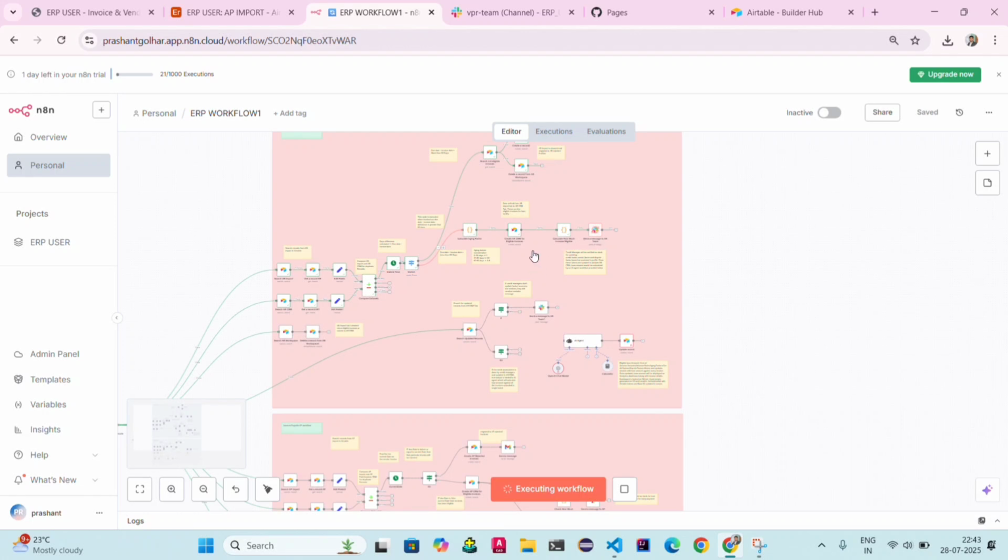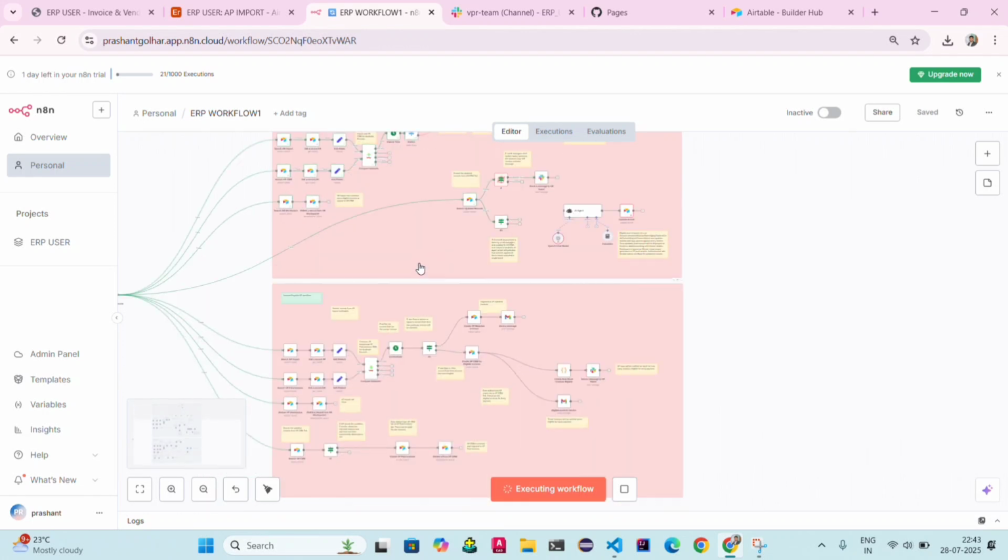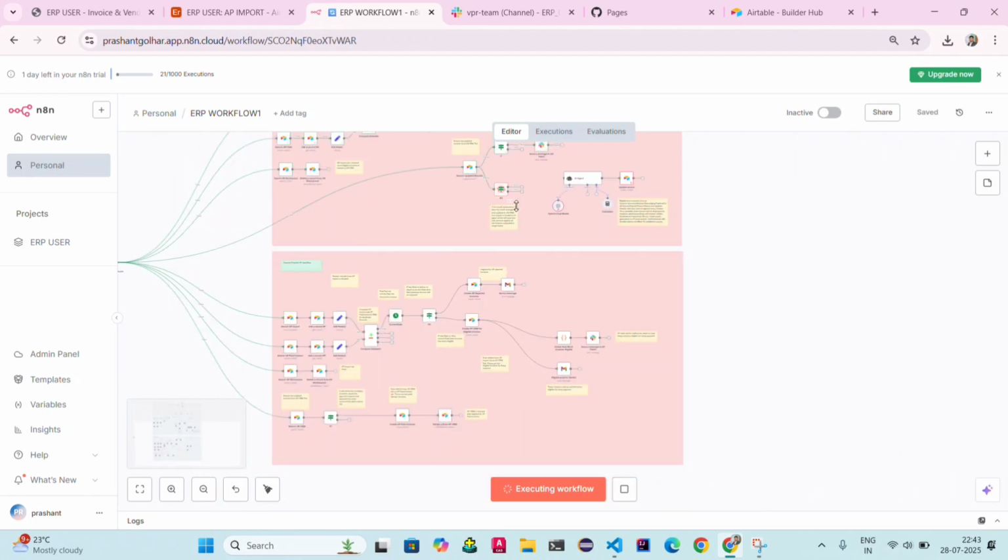You can see this workflow for the AR workflow. This is above block, and this downward this is accounts payable. Okay, workflow executed step by step as I told you earlier. Now you can see here workflow executed successfully.